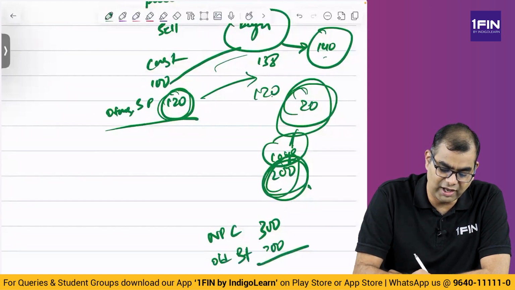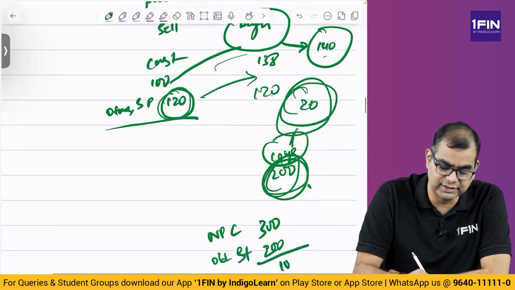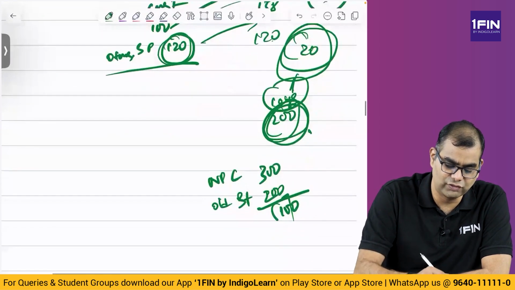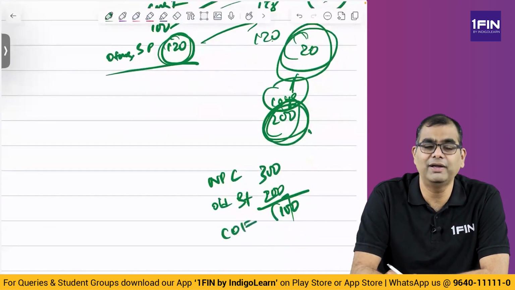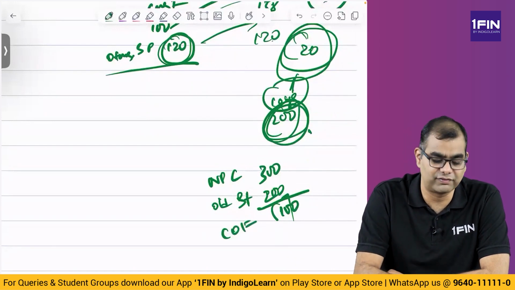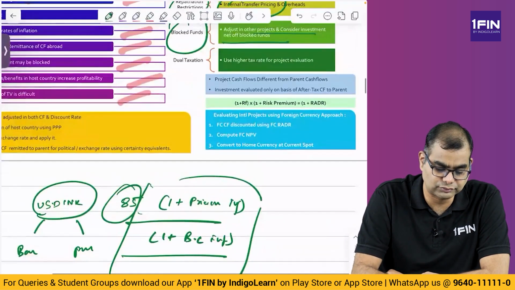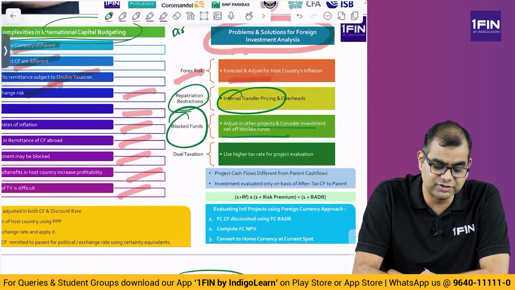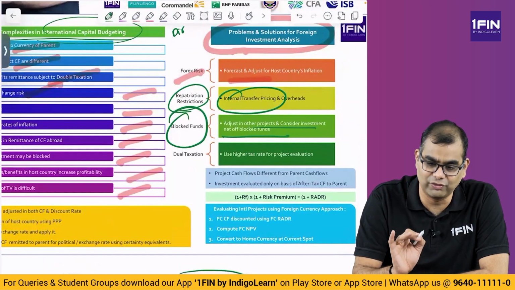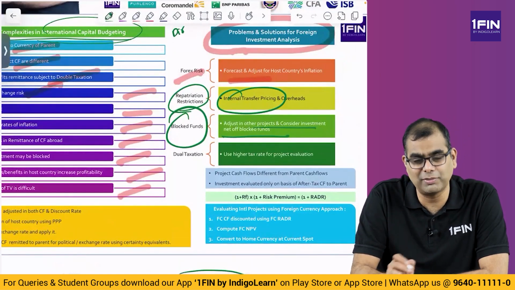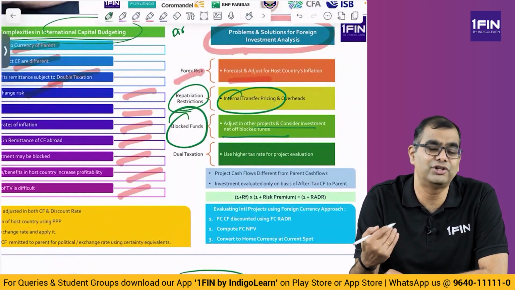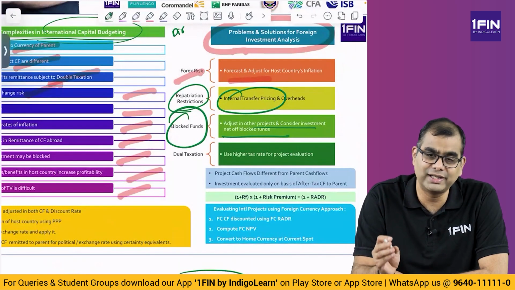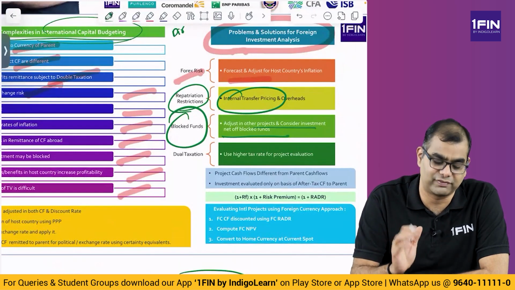So when you evaluate this new project, you actually take the cash outflow as only 100. Why? Because 200 is coming from blocked funds. So that is what we are saying here: adjust another project, consider investment net of blocked funds. So do not use the blocked fund for other investments, and when you evaluate the new investment, consider only the additional amount that is being invested, not the blocked fund amount.